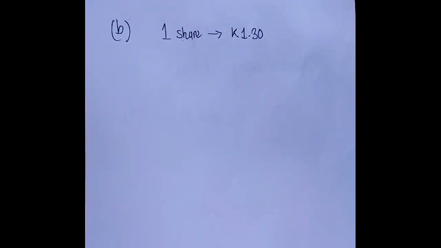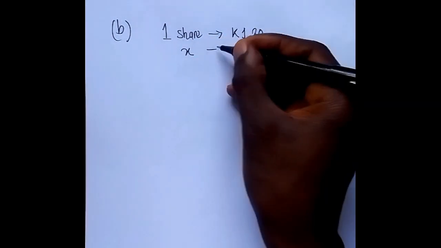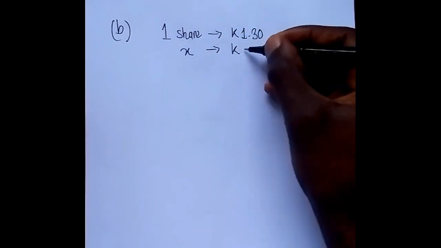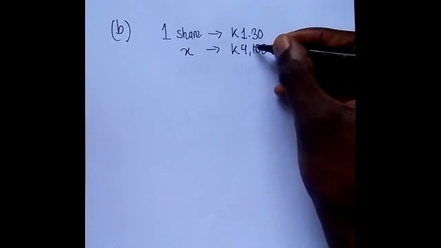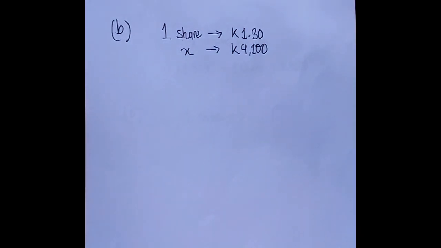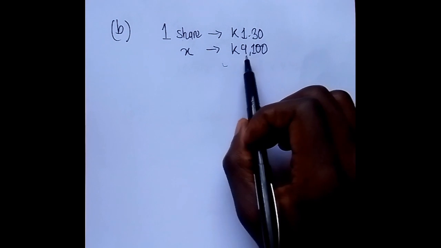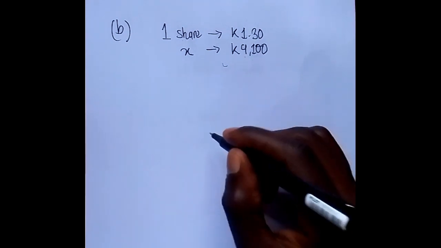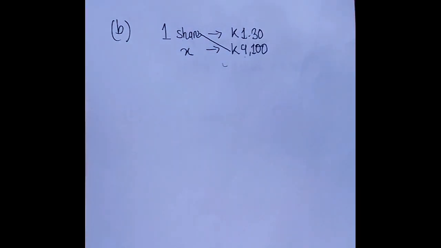So if 1 share is equal to 1 kwacha 13 ngwe, then how many shares can we get from 9,100 kwacha? So X is equal to 9,100 kwacha. So we want to find the number of shares that we can get from 9,100 kwacha. And for this, we cross multiply. So 1 share is going to multiply with 9,100 kwacha, and X is going to multiply with 1 kwacha 13 ngwe.